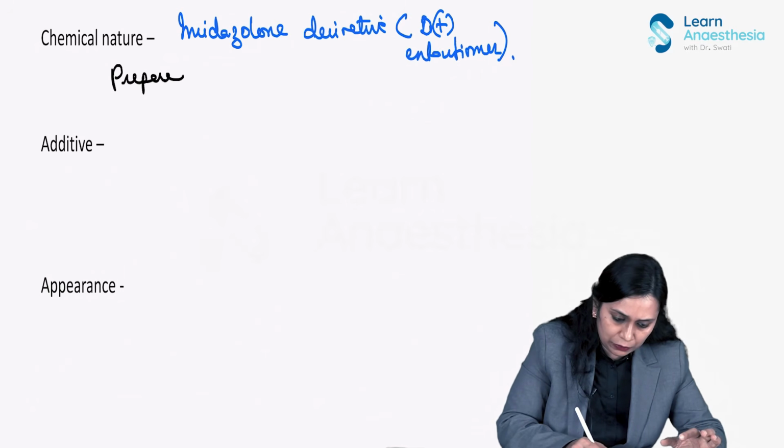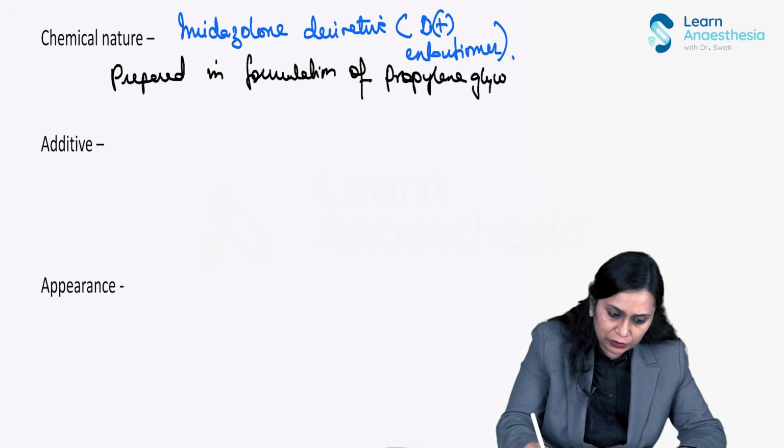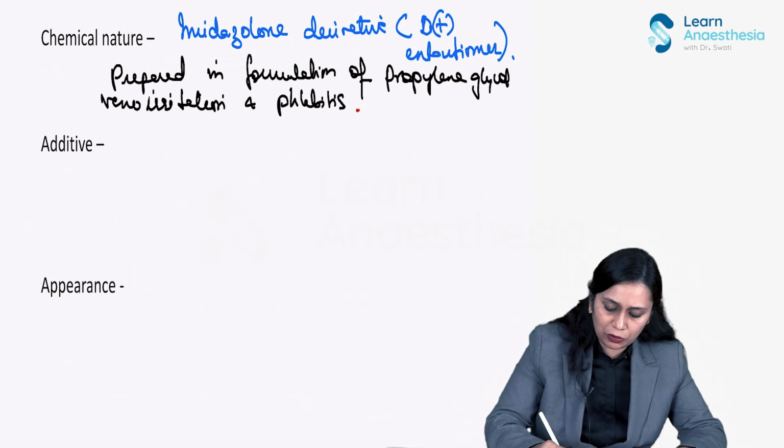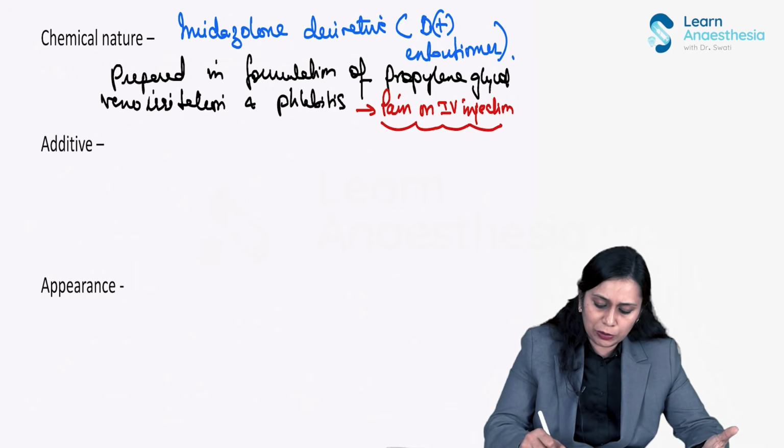Now, it is prepared in a formulation of propylene glycol. This will cause venous irritation and phlebitis. So etomidate, like propofol, can cause pain on IV injection at the site. Nowadays, even a lipid formulation is being prepared, not the propylene glycol formulation, which does not cause pain on IV injection.